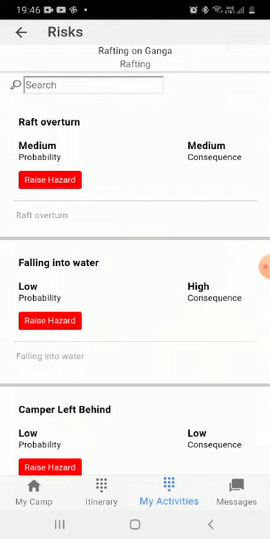If I raise the hazard, if you see the red button, if I click here, it means that this particular risk has happened on this particular activity, and then everywhere on the dashboard it will start popping up, so that people can immediately take action and ensure that there is a quick retrieval or mitigation of the incident.